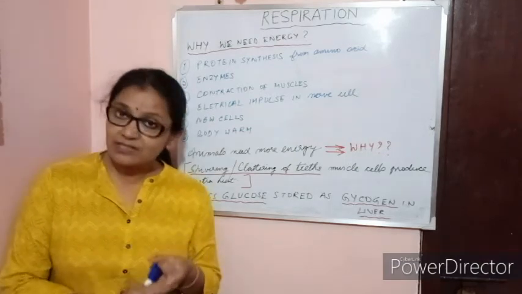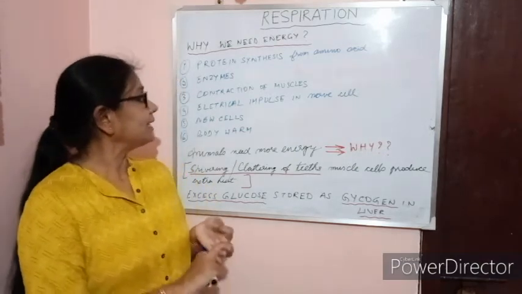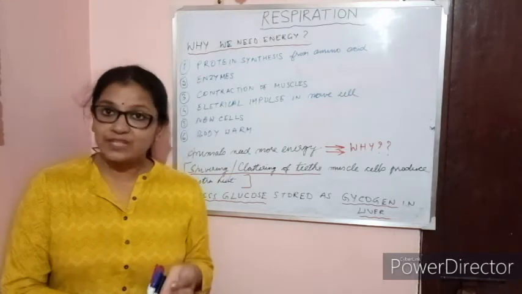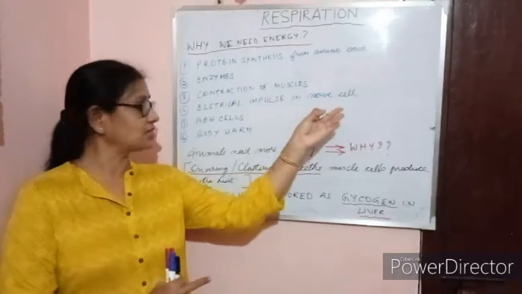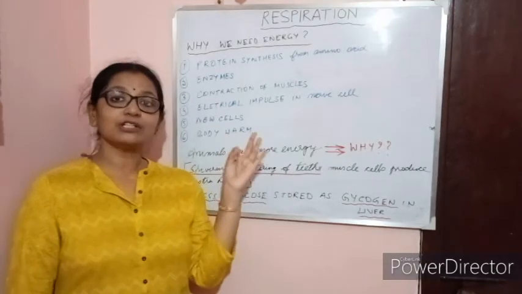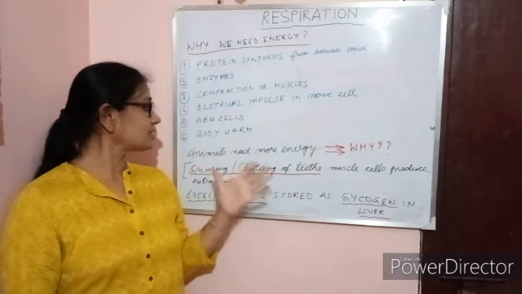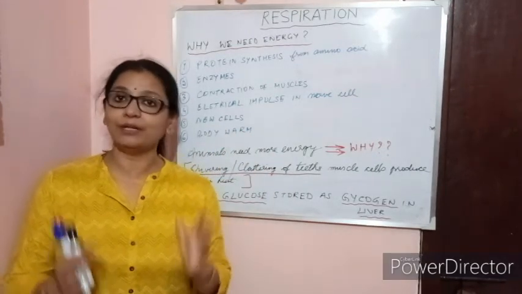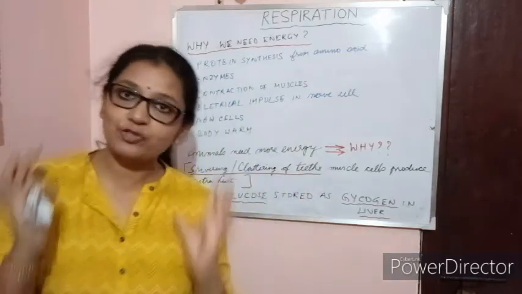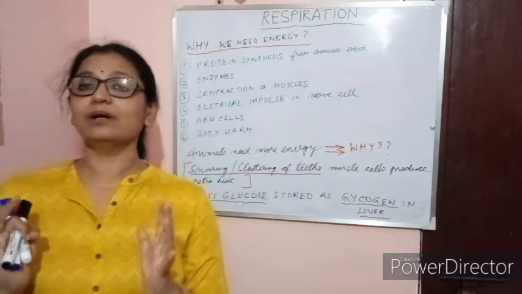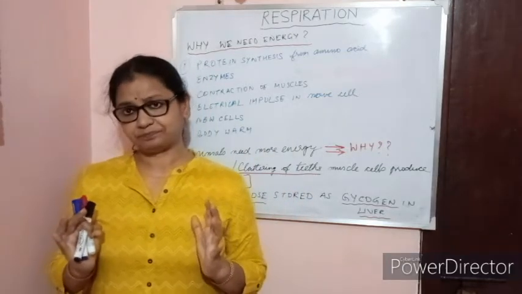Contraction of the muscles for electrical impulse in the nerve cell. This point I have missed out, sorry. And the production of new cells. And the 6th point is to keep our body warm. These 6 major points, try to remember why we need energy.